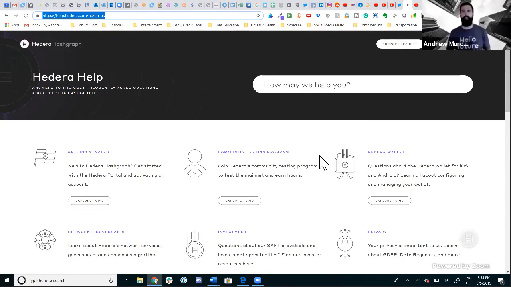And of course, if you don't come across the answer that you're looking for, you can contact the support team. You can actually just click right up here, this button, support request, or you can email support@hedera.com that Andy was just referring to. But there is a ton of information right here. Like I said, it's being updated regularly. And I think people would actually be shocked to find how valuable this is and how much quicker you'd be able to resolve any situation or any hurdle or friction that you're running into just by using the FAQ here.